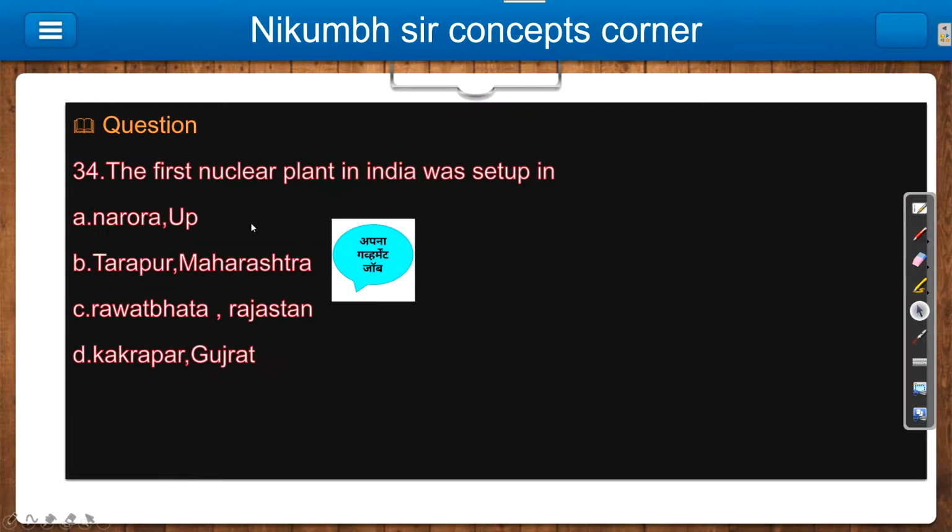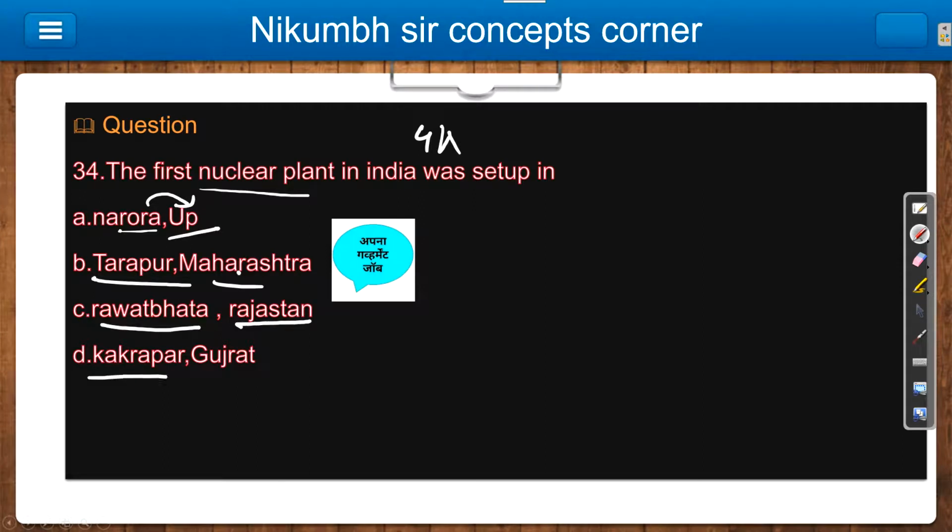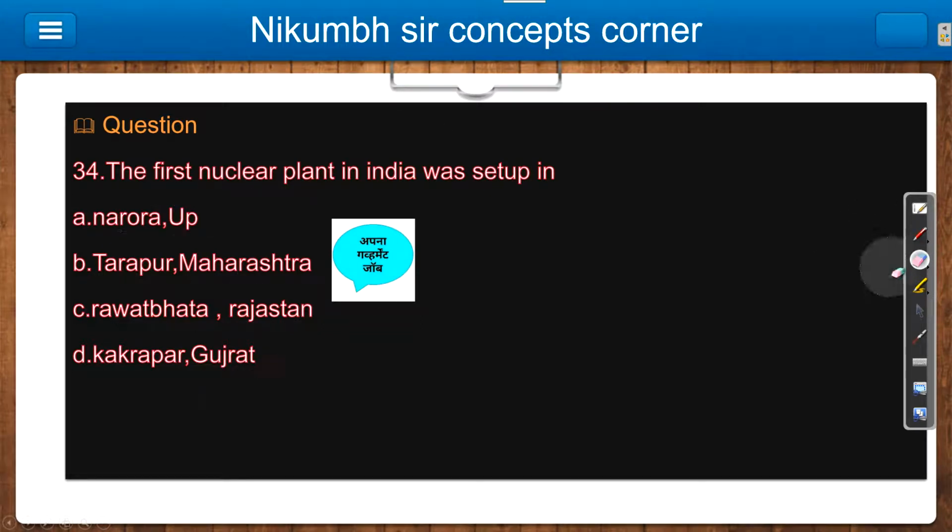The next question: the first nuclear power plant in India was set up in? From GK, you should know that the first nuclear power plant is in Tarapur, Maharashtra. These are a few nuclear power plants you should know. Narora is in UP. In TCS or any exam you may get a question like, where is the Narora nuclear power plant? Narora is in Uttar Pradesh, Tarapur in Maharashtra, then Rawatbhata is in Rajasthan, and Kakrapar is in Gujarat. So this thing you have to remember. Let's move further.